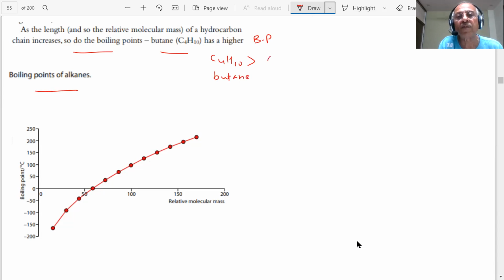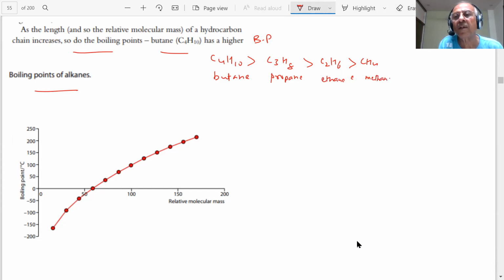Then C3H8, propane, has a higher boiling point than C2H6, ethane, and this has a higher boiling point than CH4. This is my ethane. And this is my methane.